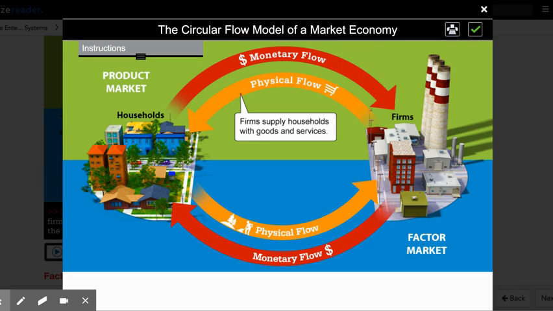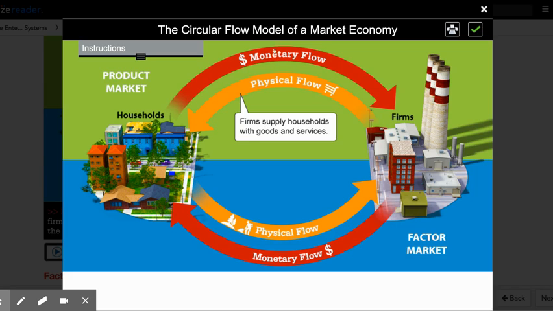In this very simple model of a pure market economy, we have 2 sectors: households and firms. And we interact in 2 markets. The factor market, we also call this the resource market. We also interact in a product market. This is where products are exchanged. And remember, a market is simply a place where people come together to exchange goods and services.